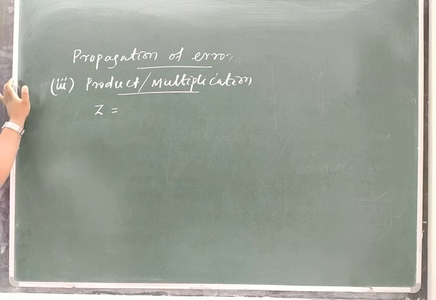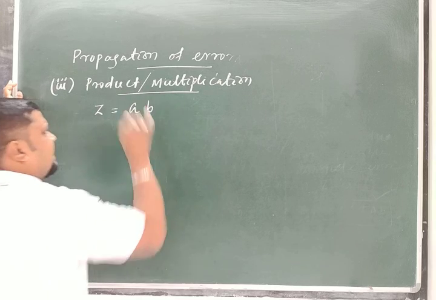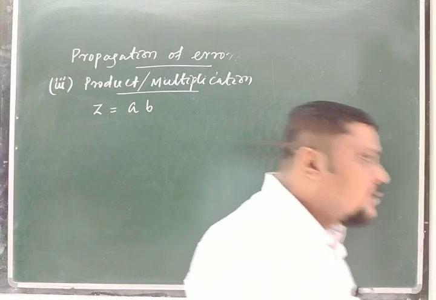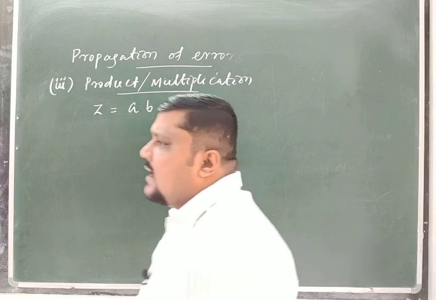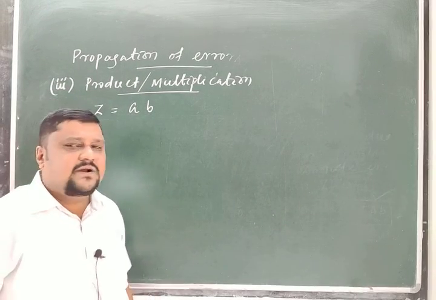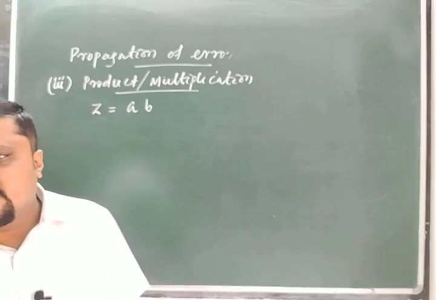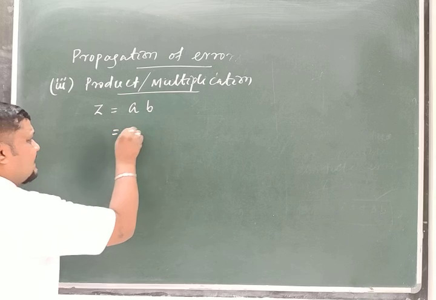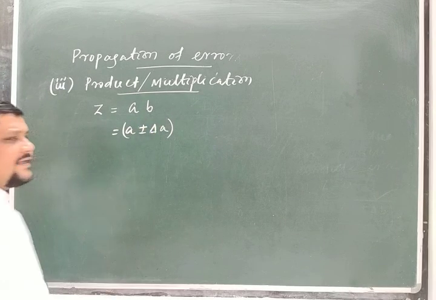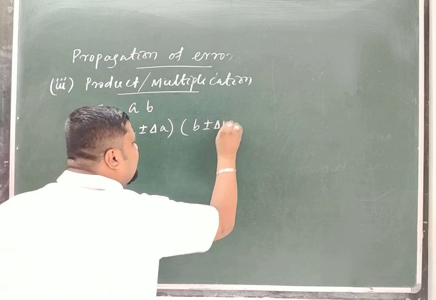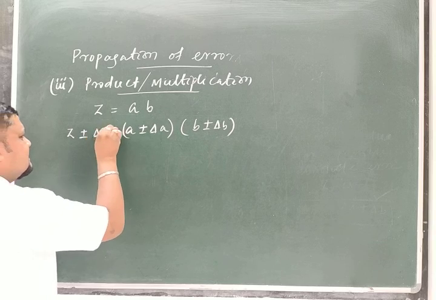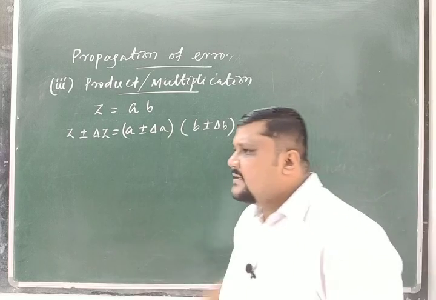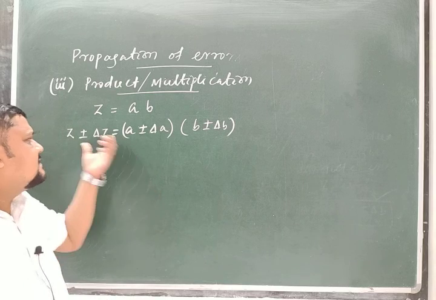Let Z be the result of multiplication of A and B. Let A and B be two quantities with errors: absolute error in A is delta A, absolute error in B is delta B, and Z is the result of the product of the two measured values of the physical quantities A and B. So if A has an error delta A, I can write (A plus or minus delta A) multiplied with (B plus or minus delta B), that should be equal to Z plus or minus delta Z. If delta A and delta B are the errors in A and B, then when you multiply that, in the result I will also get an error. And that absolute error is your delta Z.